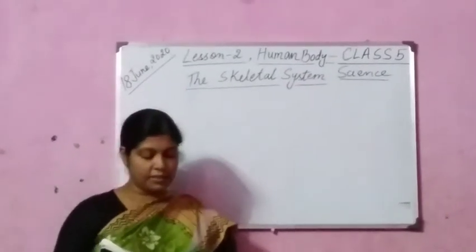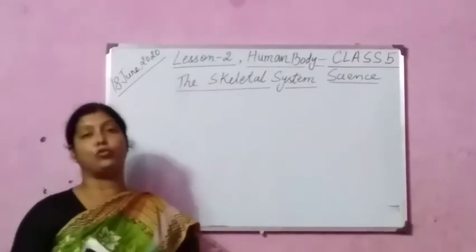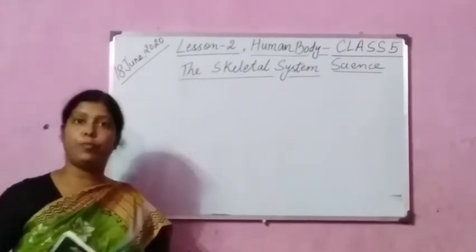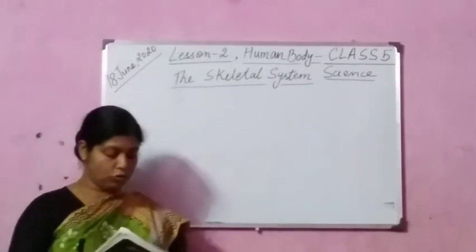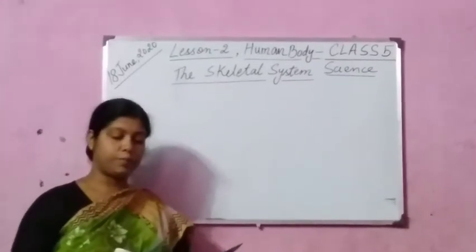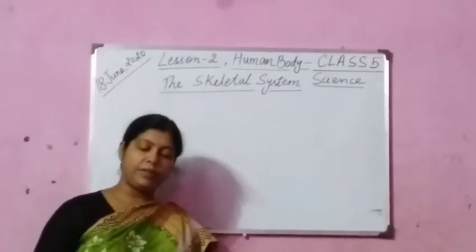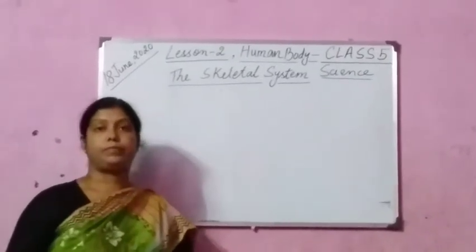The skull consists of a total of 22 bones. How many bones are there in the skull? There are 22 bones in your skull. Out of the 22 bones, 8 bones make up a protective frame around the brain.